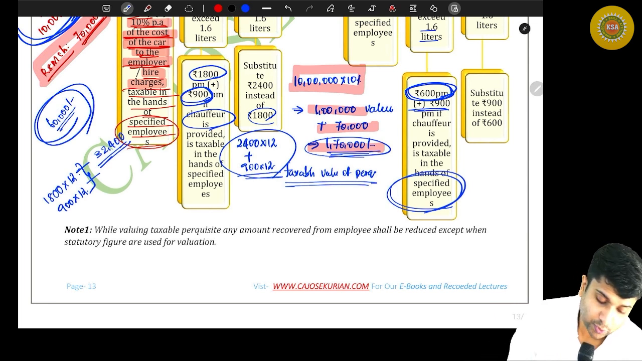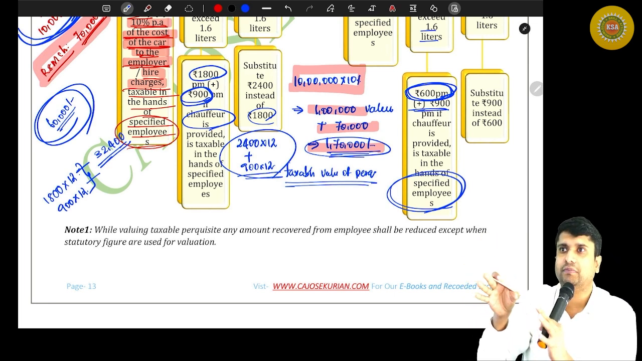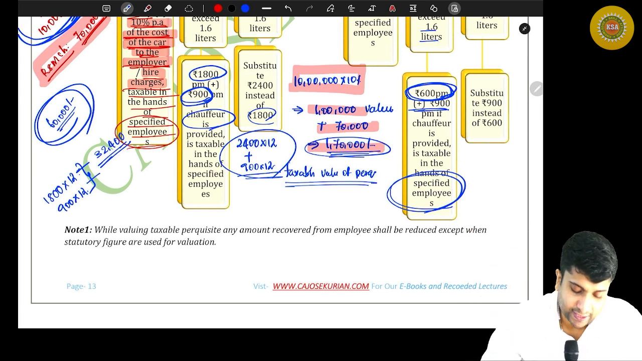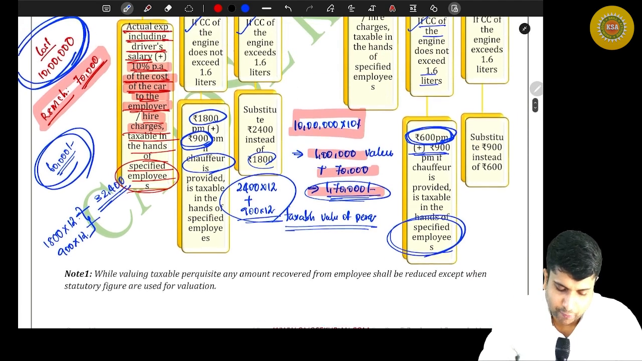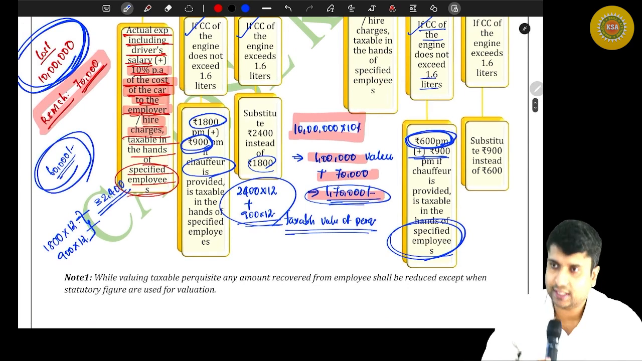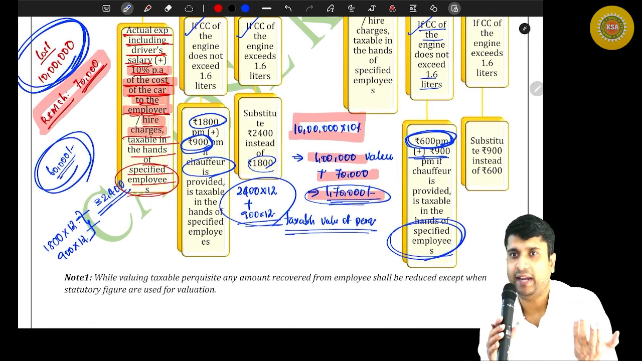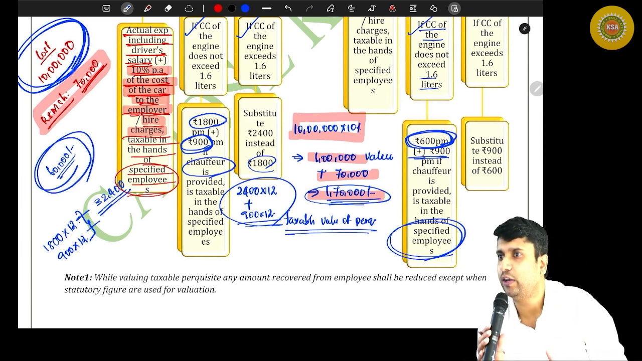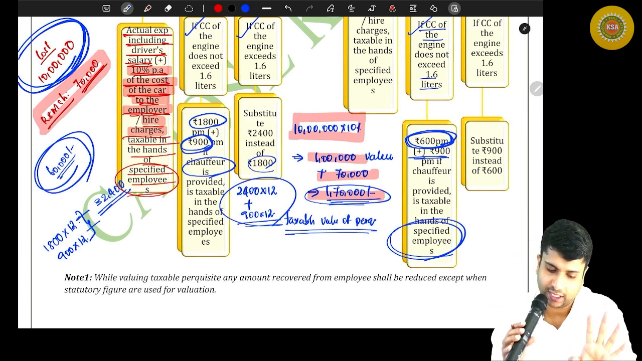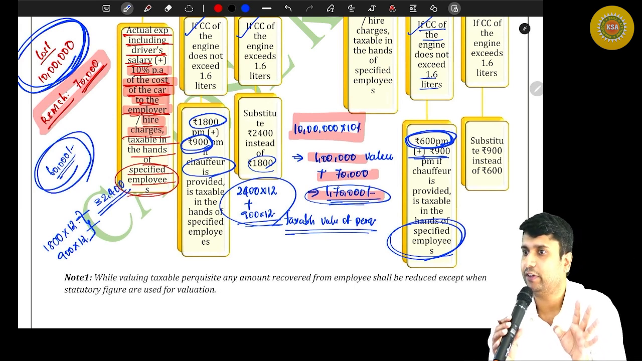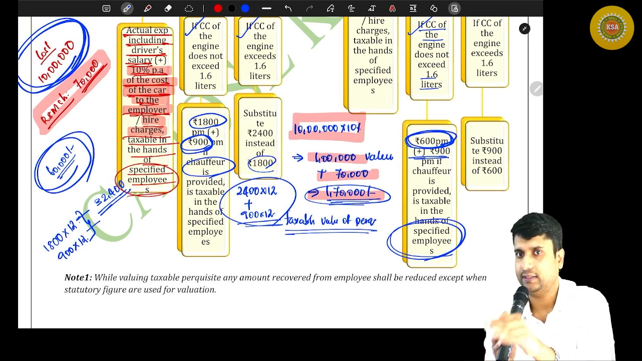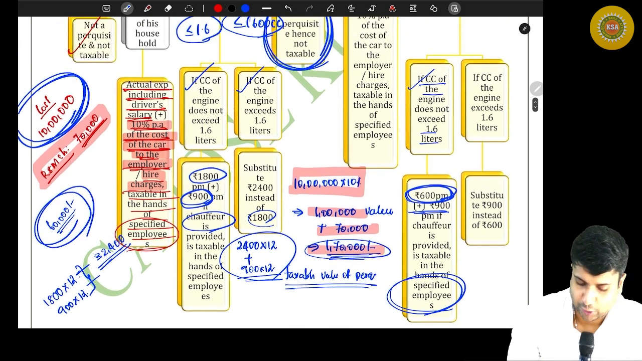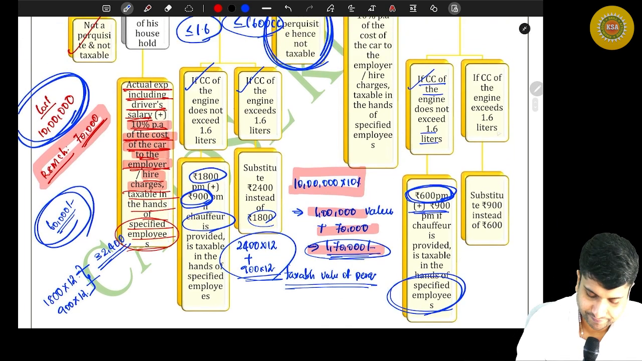I'll give you an easy way to remember whether it is specified or non-specified. What they are saying is, if the car's cubic capacity does not exceed 1.6, the car is owned by the employer, and maintenance and running charges are met by the employee himself, how do you value the perk? Very simple, 600 per month. What if there is a driver also? Additional 900 per month into how many months you used. That's it.